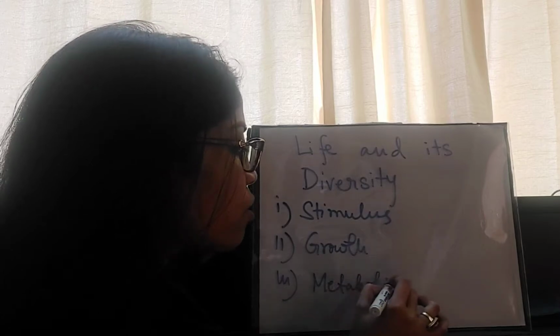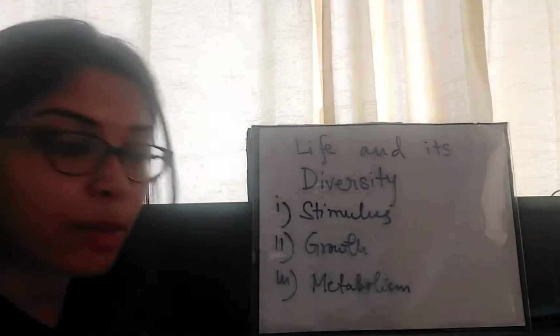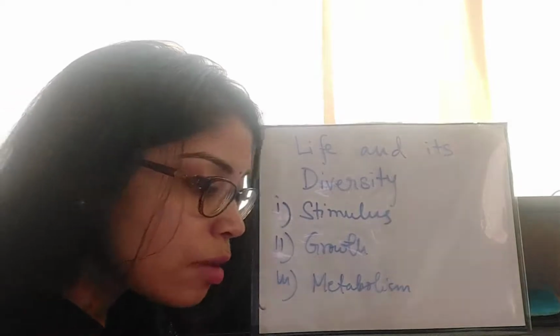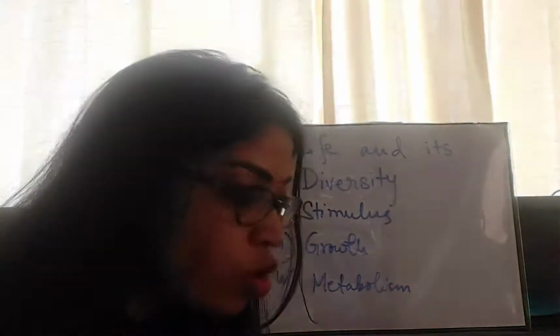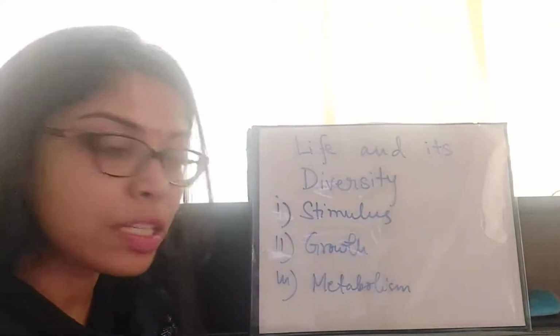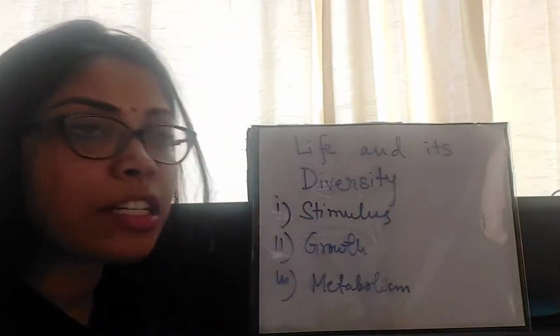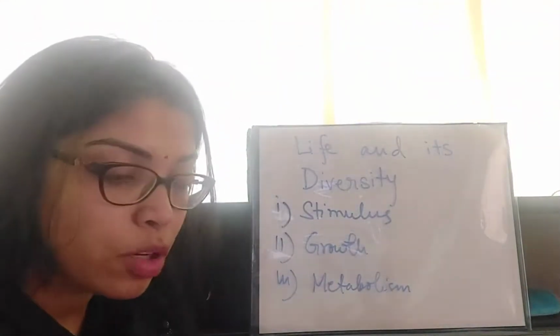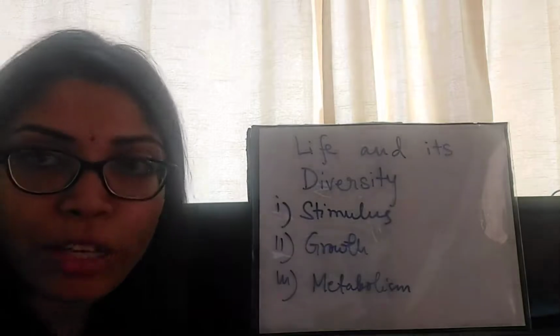Now metabolism is of two types, anabolism and catabolism. Anabolism is the constructive process and catabolism is the destructive process. We will discuss anabolism and catabolism in a later chapter.